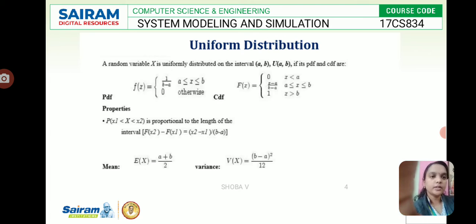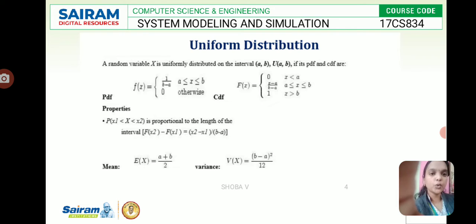So, uniform distribution. It is distributed on the interval a comma b. Like in our school time we studied the union of two events. So f of x is equal to 1 divided by b minus a, with the condition a to b, and 0 otherwise.